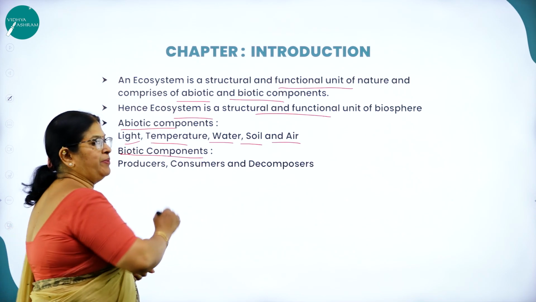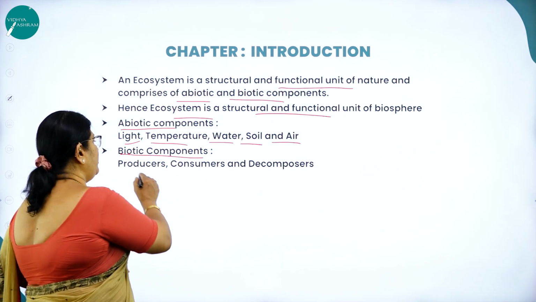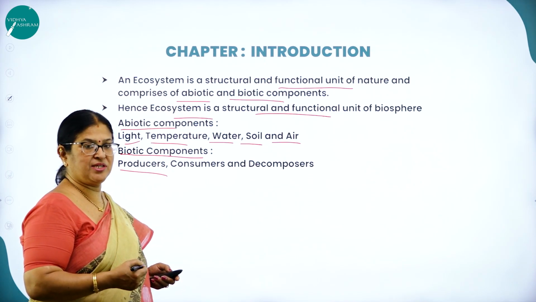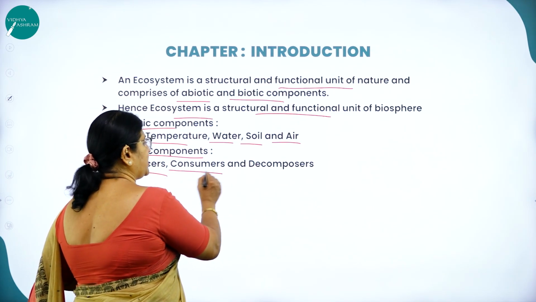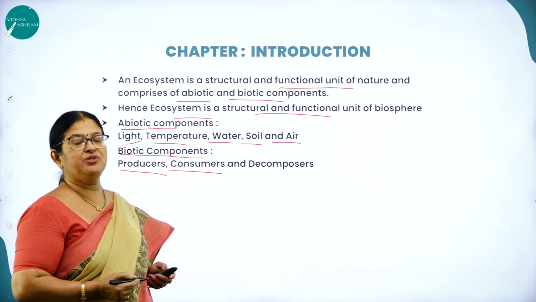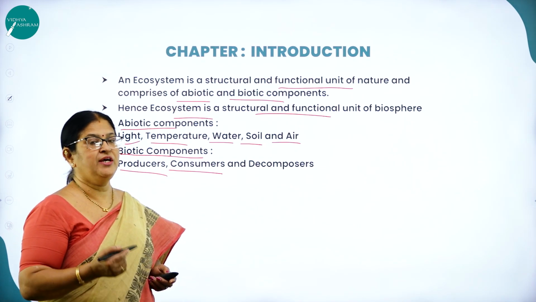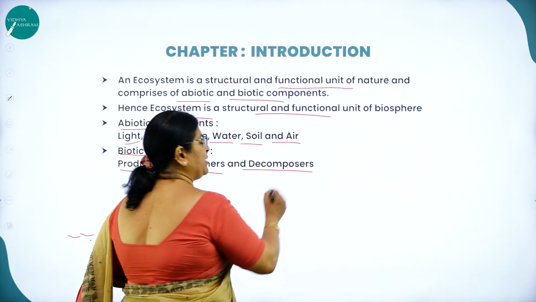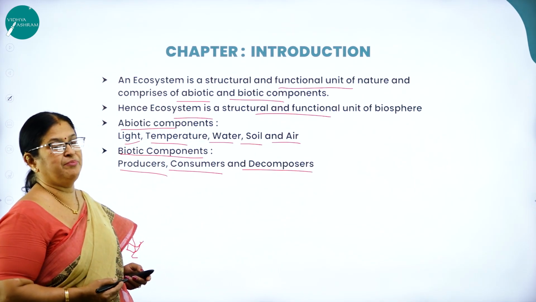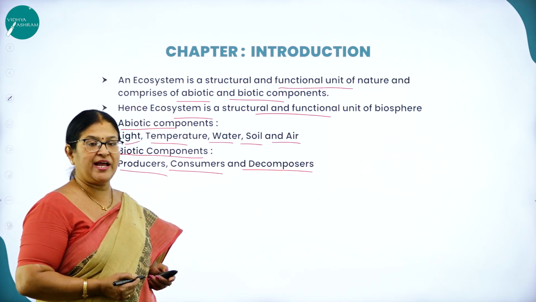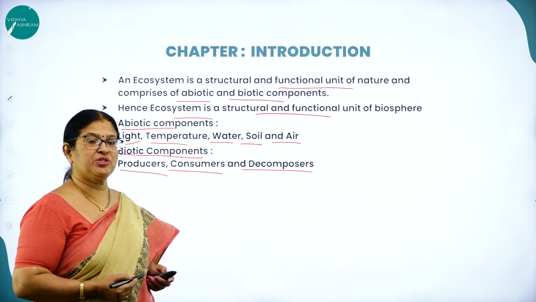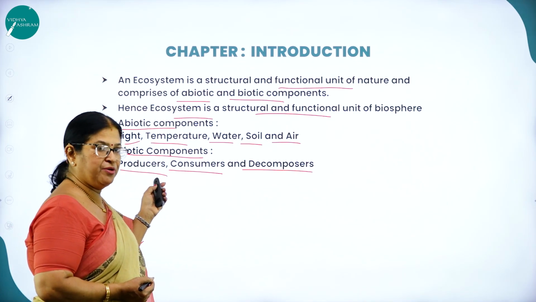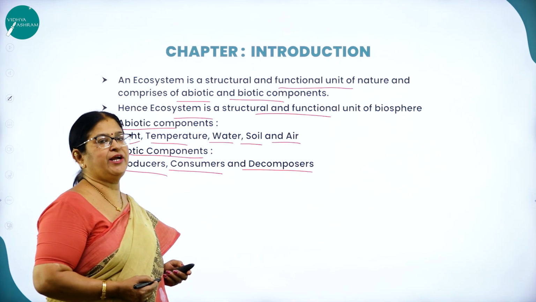What are the biotic components? That is the living components, namely the producers, that is the plants. Usually we call the plants as what? Producers. Next come the consumers, that is the primary consumer, which might be a herbivore, and the secondary consumer, that is the carnivores, and decomposers, which play a very great role in an ecosystem in degrading the dead organic matter and releasing the nutrients back to the environment. So biotic components comprise producers, consumers and decomposers.